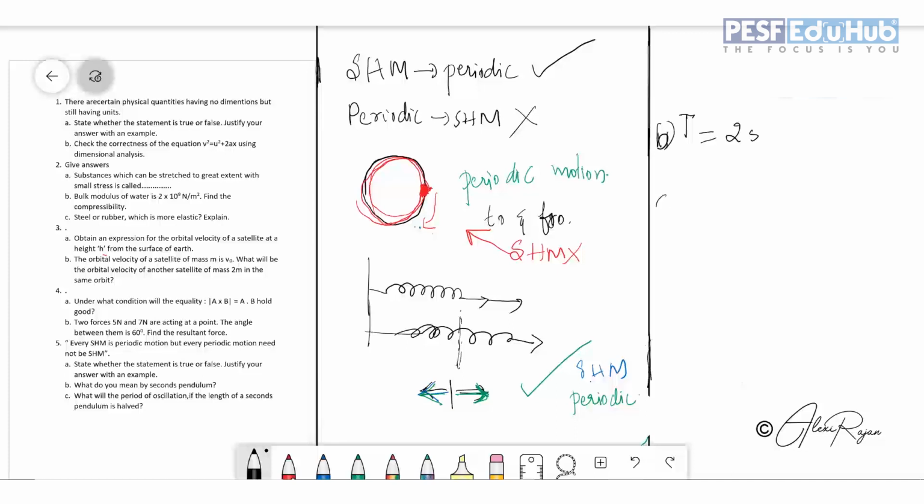Now the third sub question is, what will be the period of oscillation if the length of a seconds pendulum is halved? To solve this question, you need to know the equation for time period.